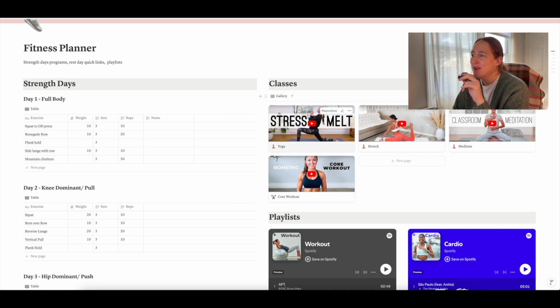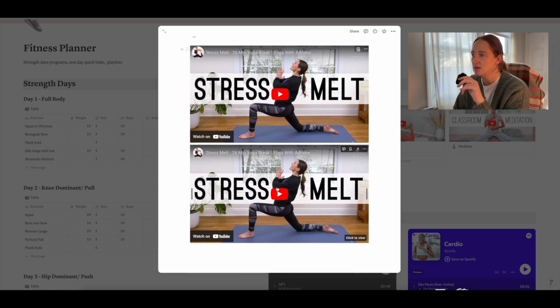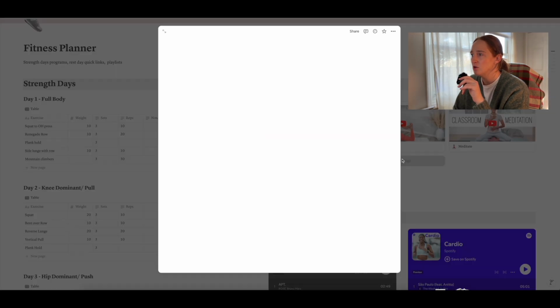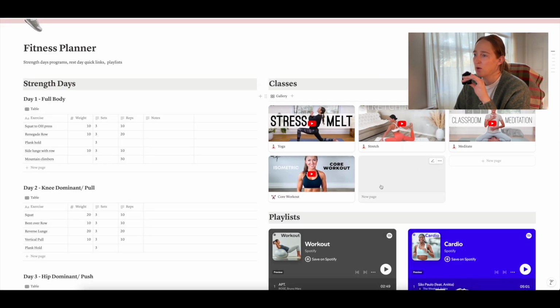And then over here, we have a little database for any type of classes, or these are mainly rest day type classes. So I have the image and then the link. So I could just click right on here. It'll take me to YouTube. So if you want to create a new one, just type in the class that you want to do. I took a screenshot of the class cover and added that as an image, and then you can just paste in the link from YouTube or wherever onto this page, and then you'll have a new workout page here.